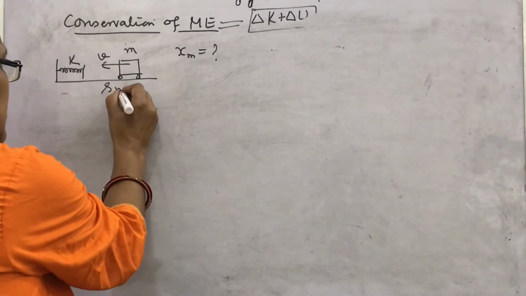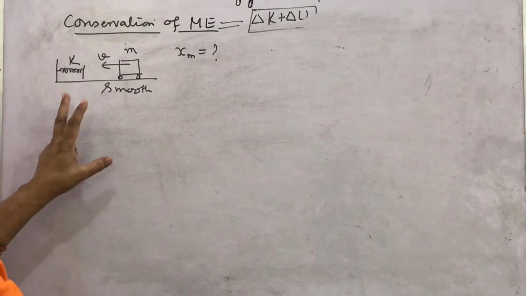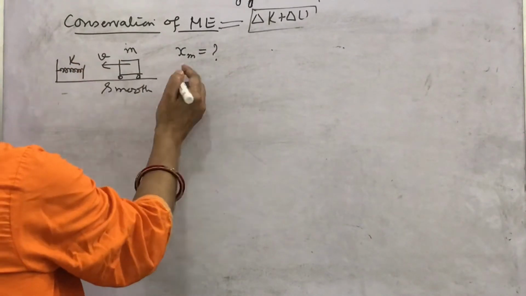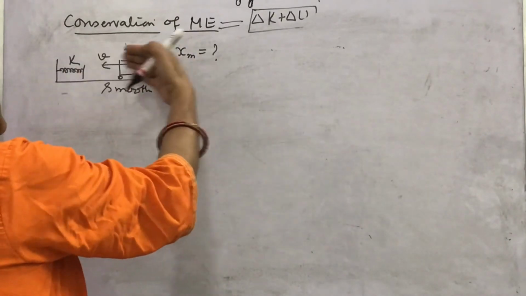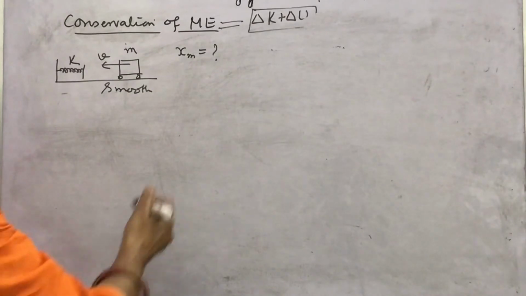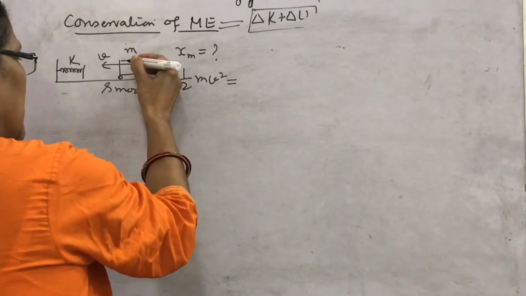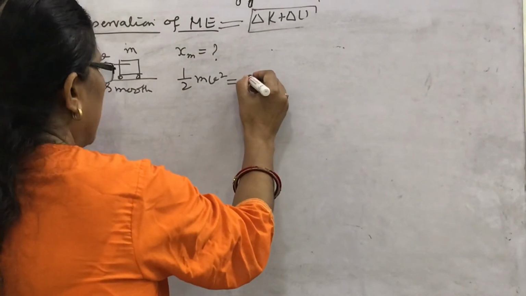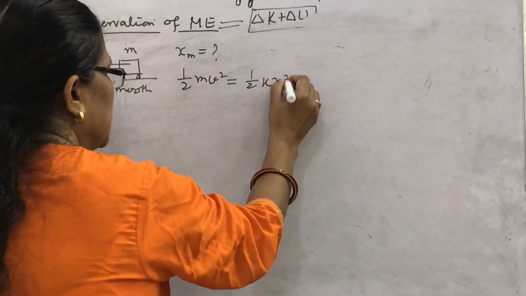If the surface is smooth, there is no friction. Then the kinetic energy of the vehicle will be converted to the potential energy of the spring in the compressed position. What will you write here? Simply half mv square, that kinetic energy will be utilized to compress it, then it will become half kx square.